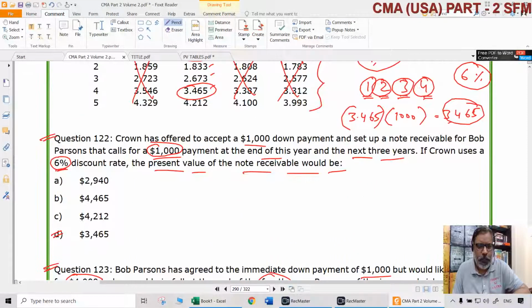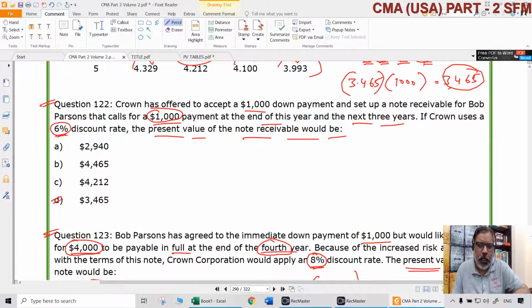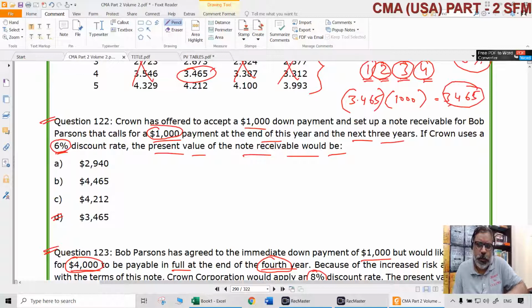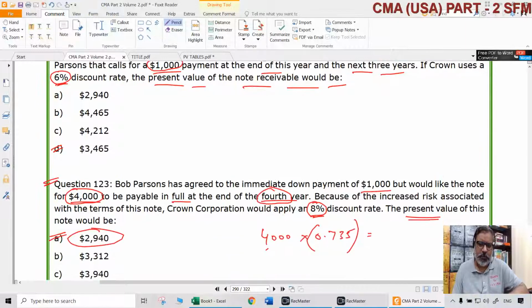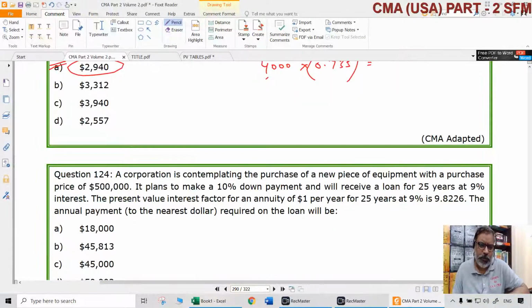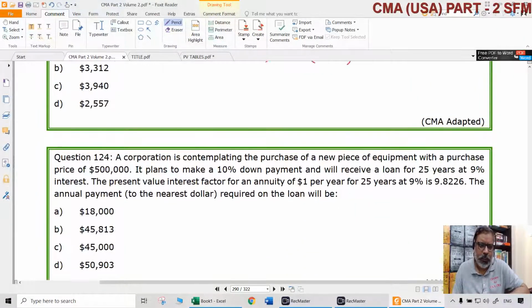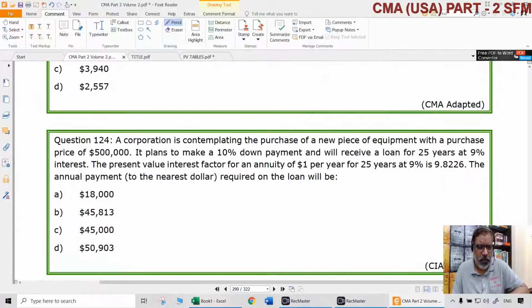That's it. Earlier the 122nd question was an annuity, because 1,000 will be paid each year, like that 4 times. So what was the PVIF-A? 3.465 multiplied with that 1,000. Then 3,465 was the present value of that particular note. Here 2,940 is the present value of that particular note. That is question number 123.